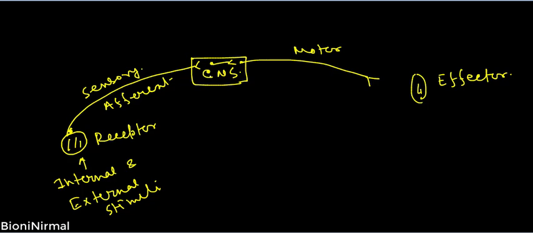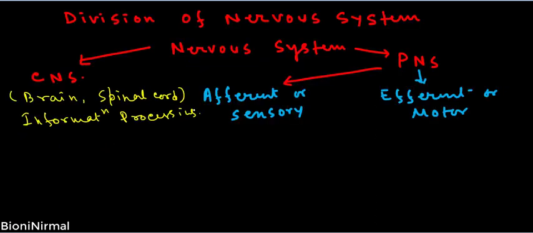Then the peripheral nervous system constitutes those neurons which reside outside of the central nervous system. The sensory or afferent neurons and the motor or efferent neurons together form the peripheral nervous system. Now, according to the effector, the efferent or motor nervous system can be divided into two broad categories, the somatic nervous system and the autonomic nervous system.